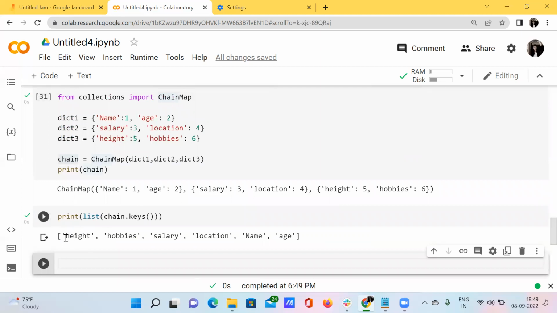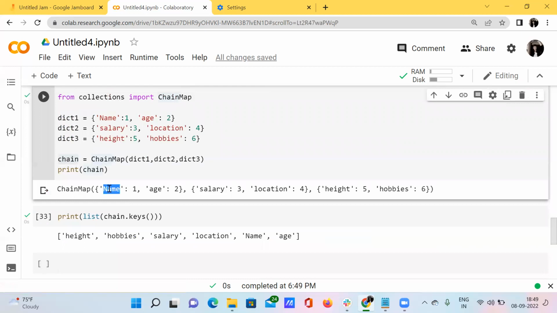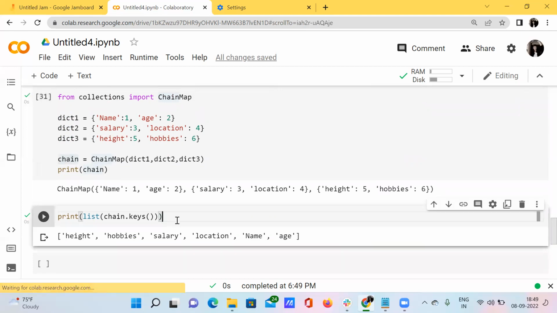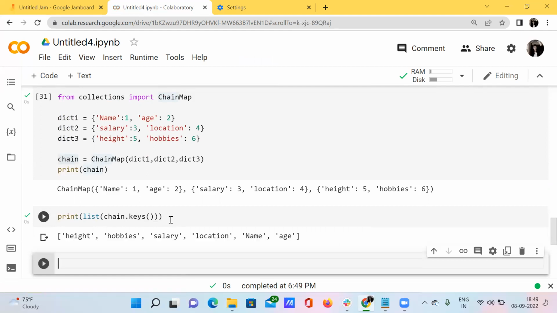I got all the names of the keys, that is the name, salary, location, height, and hobbies. Right? But these are not in a specific order. Okay. When I run here, see here. Remember this. The first element is height here. When I just run this again, what happens?